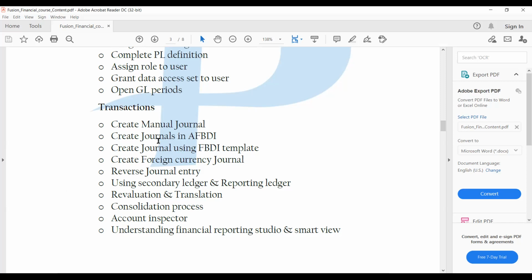Apart from that, we have the ADFdi and the FBDI. ADFdi is something like our WebADI template, wherein we will use it to load any data into the application. So that is similar to it. FBDI is something new to Fusion. So this we will see with different functionalities, starting from chart of account values and the trial balance and all those things in detail.